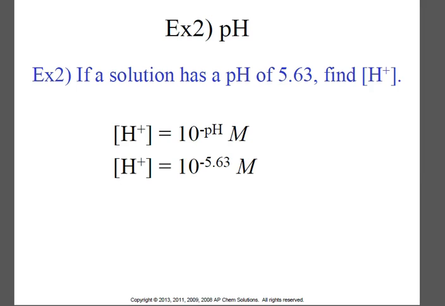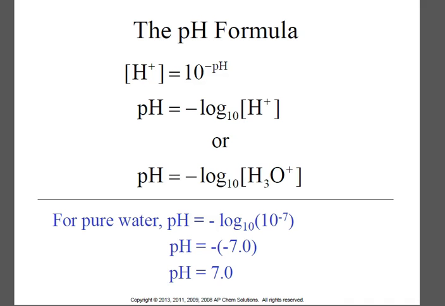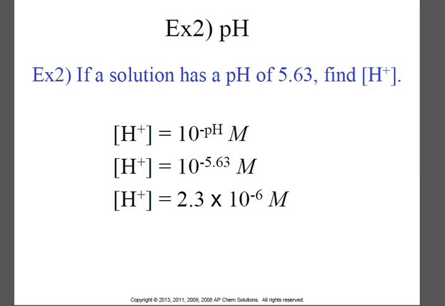So I'm going to put in my calculator 10 to the negative 5.63, and it tells me that the H+ concentration is 2.3 times 10 to the negative 6. Notice that I don't just have a pretty 10 to the negative number anymore, but this exponent is very close to my pH. Then I have some number here to balance out the fact that it wasn't a whole number on my exponent.